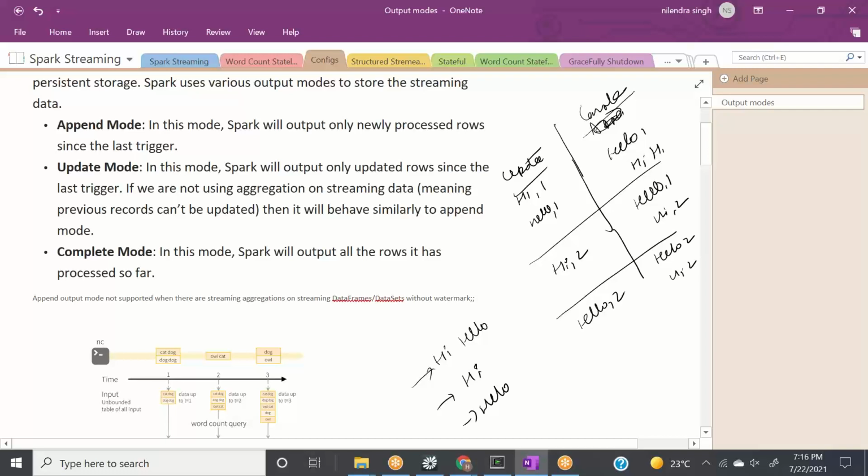Now if we go for only append mode, what append mode says is that it only gives me the new rows, only the new rows. Ideally, let's forget about this aggregation.